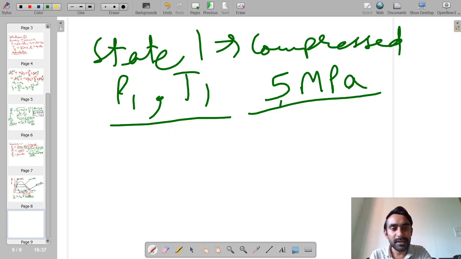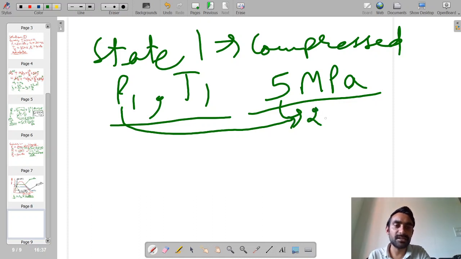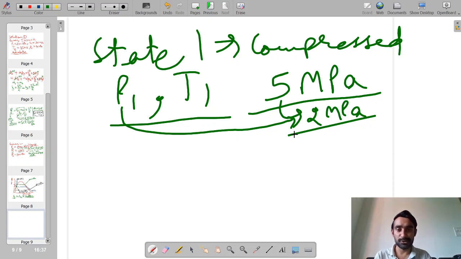However, in your question, at point number 1 your pressure is 2 megapascal, so that pressure condition is not given in your compressed property table.